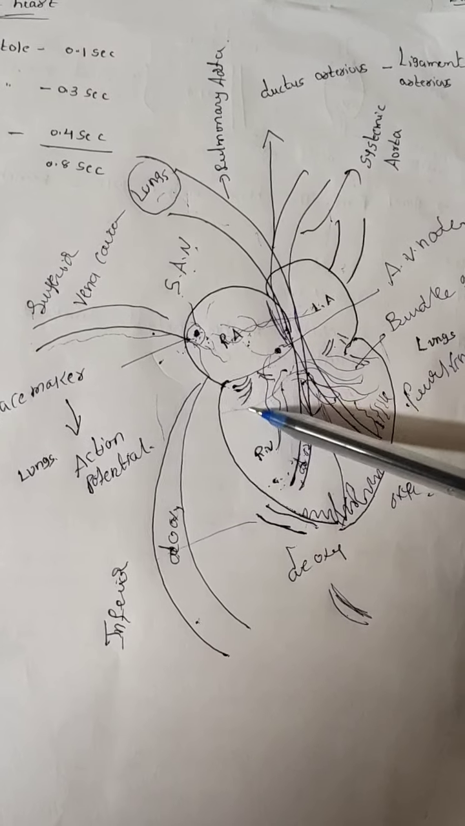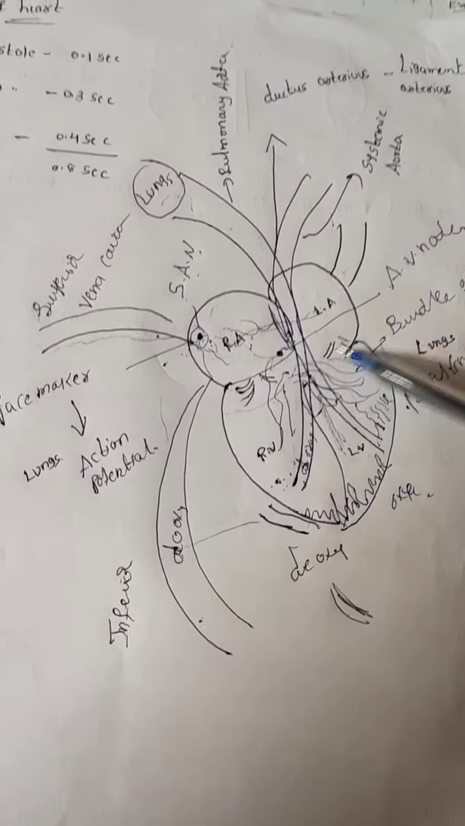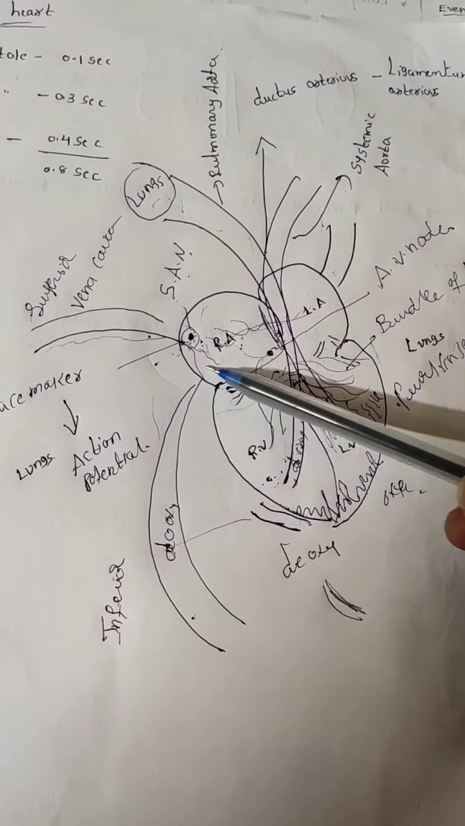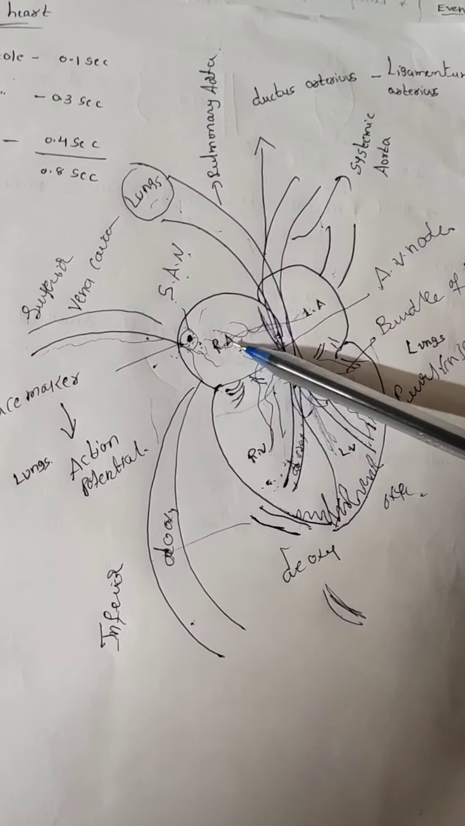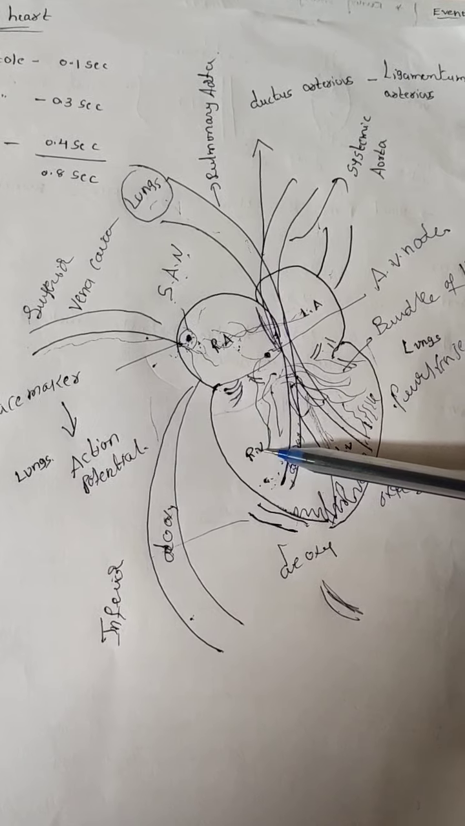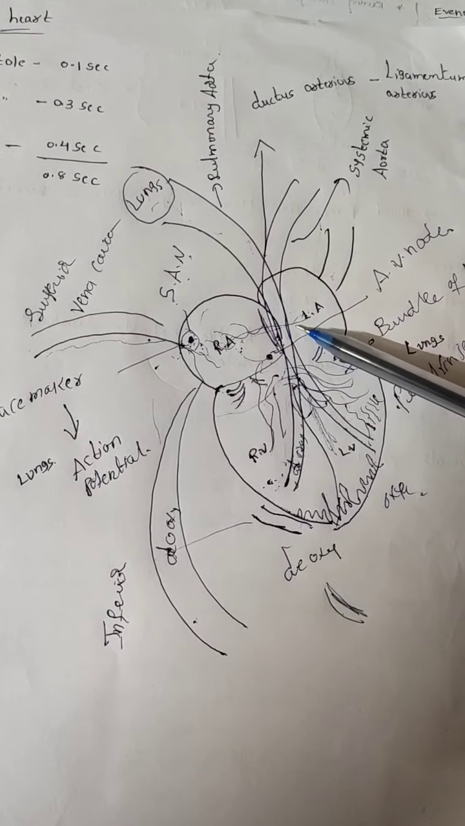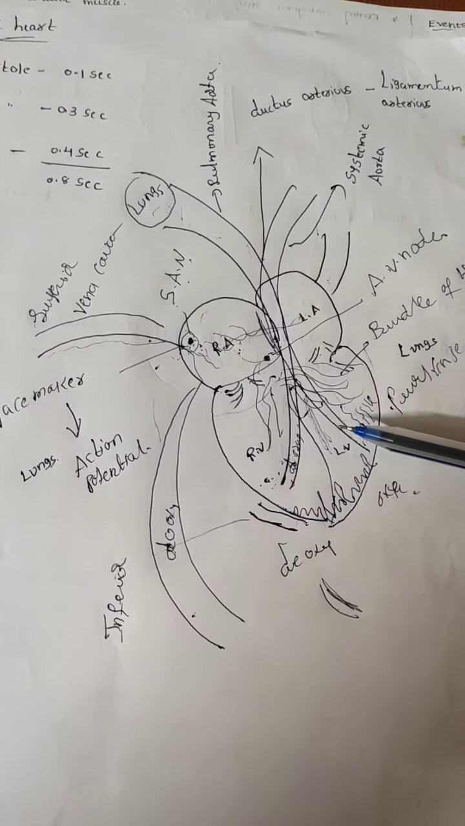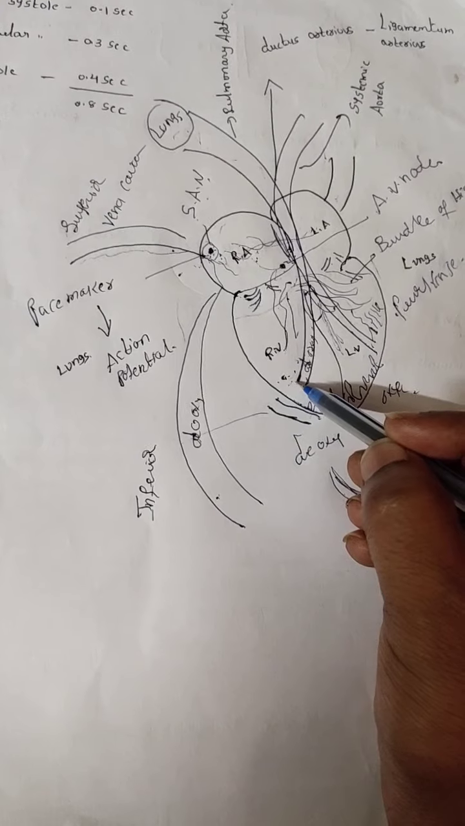When these AV valves are open, the blood present in the right atria enters the respective ventricle. The blood present in the left atria also enters the respective ventricle. Now here, see,